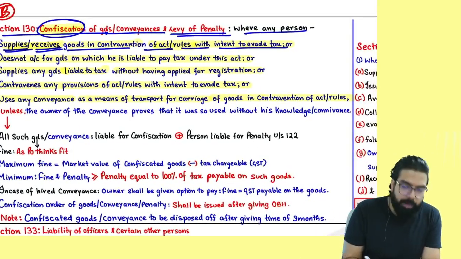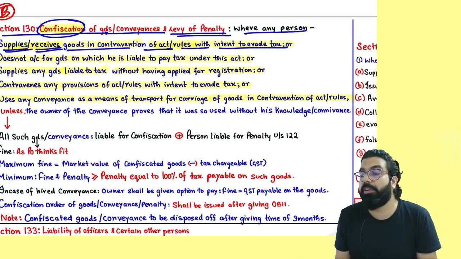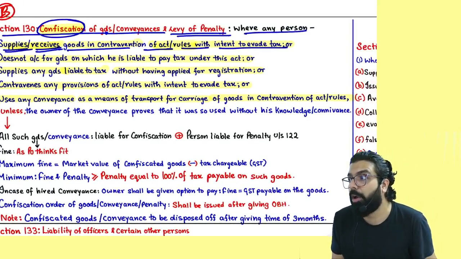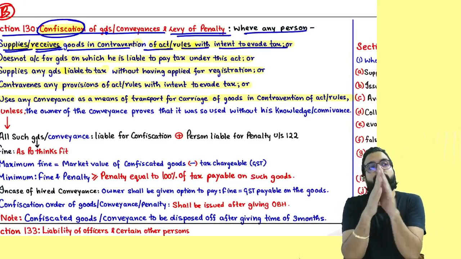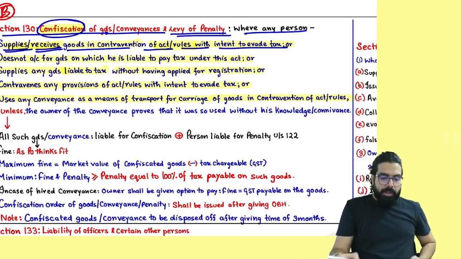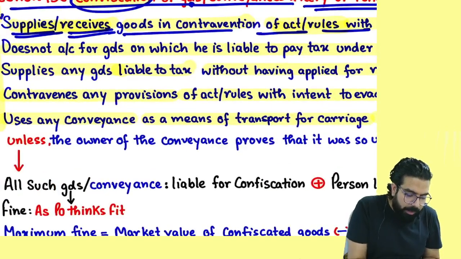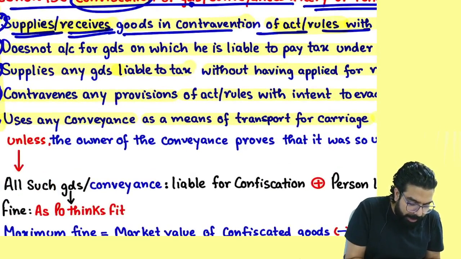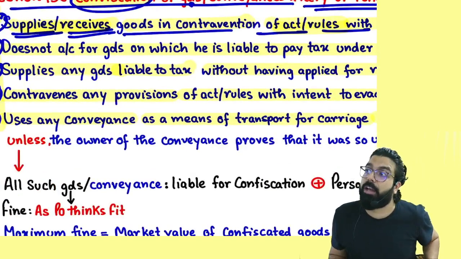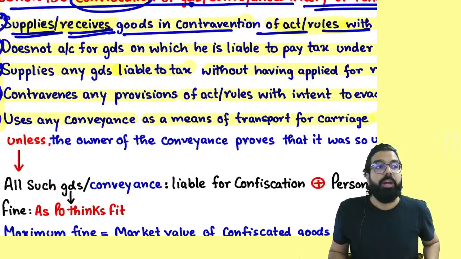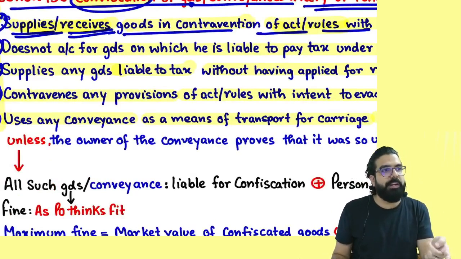Your goods will be liable for confiscation, which means the ownership will also be taken over by the government. "Sir, please don't confiscate my goods." "You have to pay a penalty." Everyone over here, remember the 5 cases when your goods can be confiscated, meaning the government can take over the ownership of your goods. And if you don't want your goods to be confiscated, you have to pay a